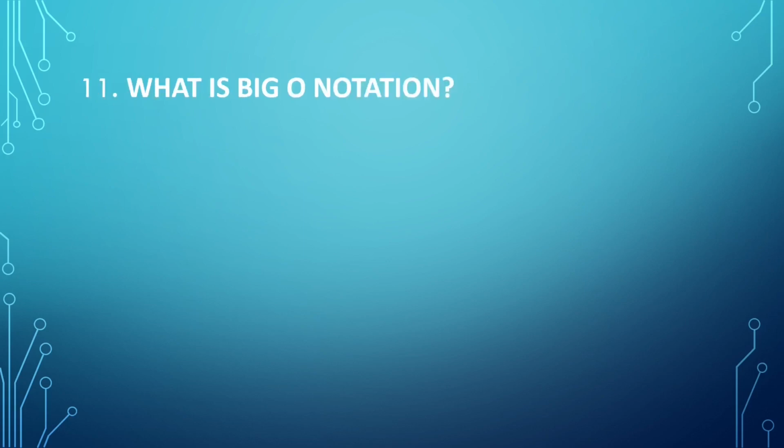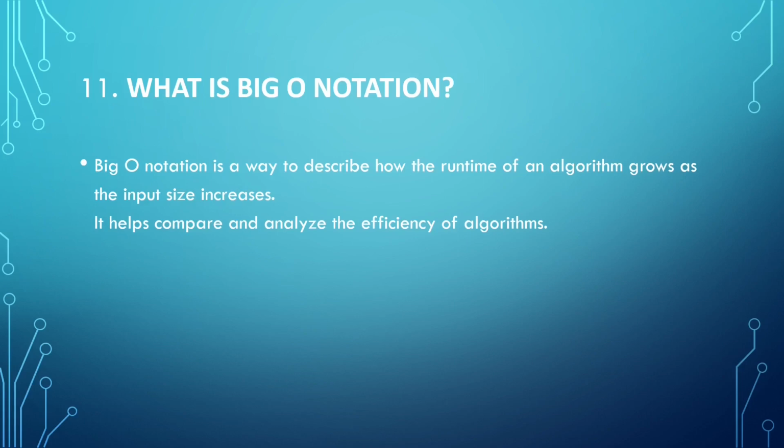What is Big O notation? This is a question I often got asked in interviews. Big O notation is a way to describe how the runtime of an algorithm grows as the input size increases. It helps to compare and analyze the efficiency of algorithms.